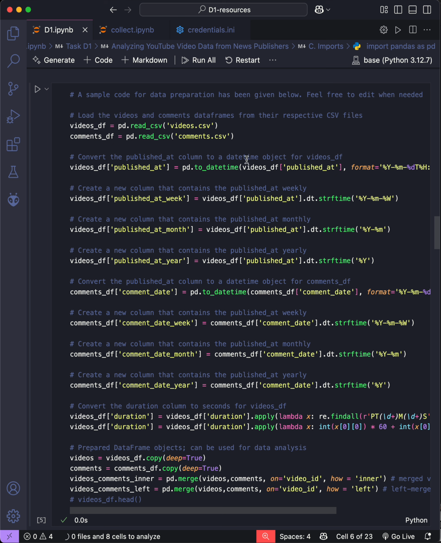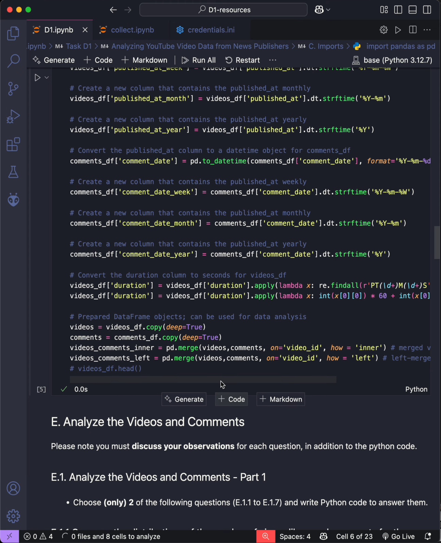Then it converts some data types from object to a more suitable type. Then it creates some new columns that make it easier to analyze in the last part. And the last one merges the data right here, which makes it easier to analyze.